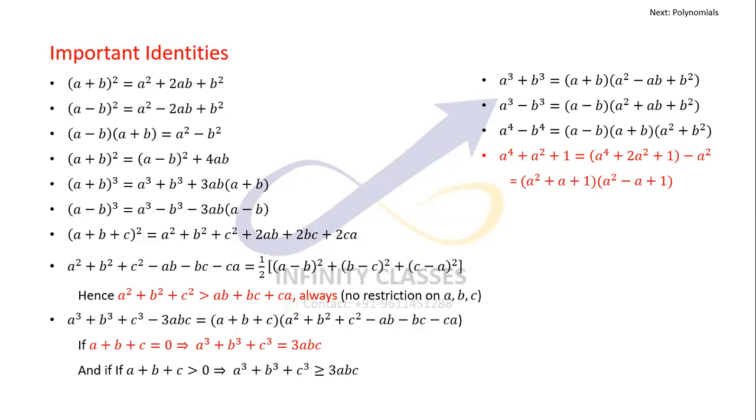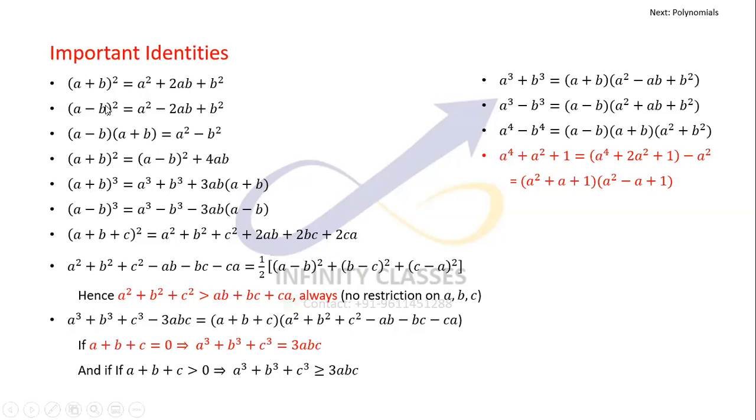So to give you a glimpse, you are aware of a plus b whole square, a minus b whole square, and a minus b into a plus b, the combination of a plus b whole square and a minus b whole square, which is nothing but subtracting the top two identities. Then comes the cubic forms, a plus b whole cube and a minus b whole cube.